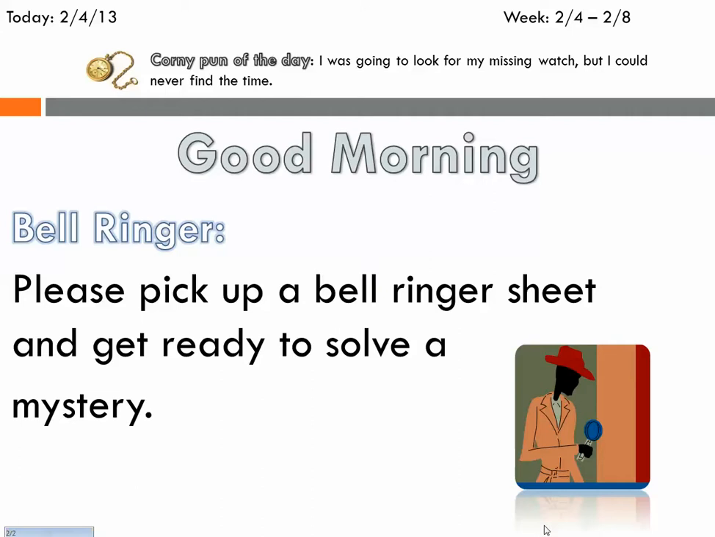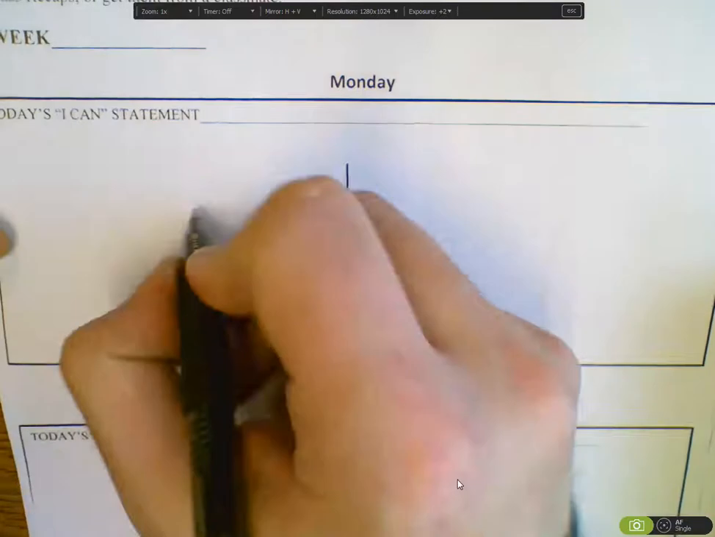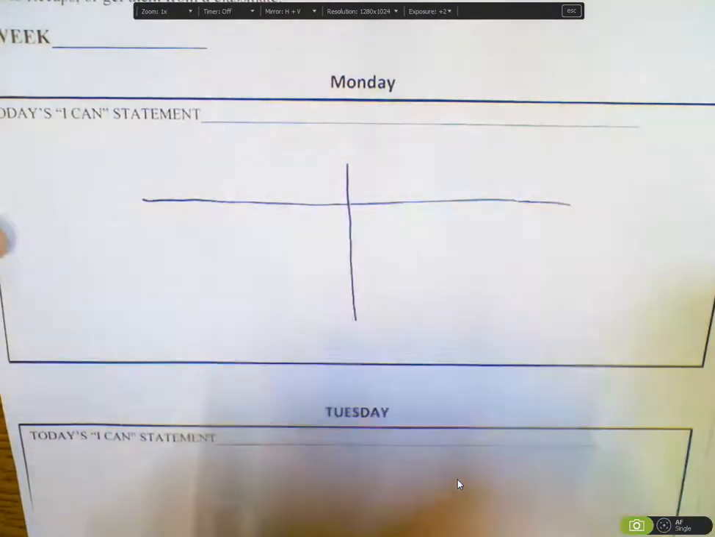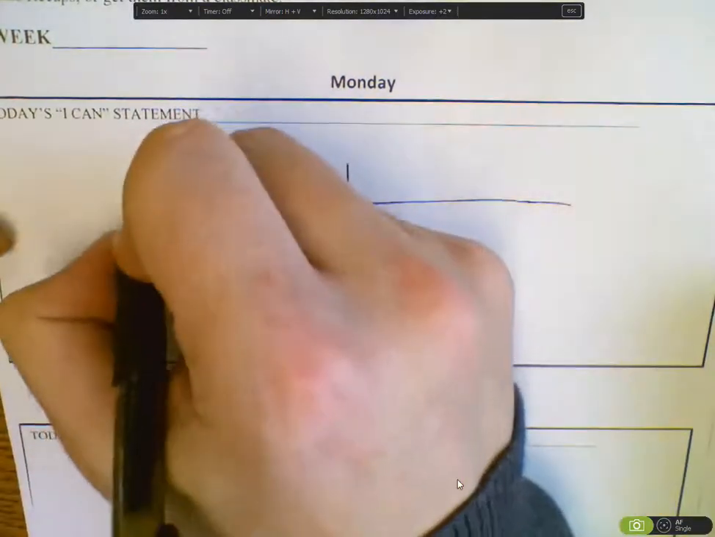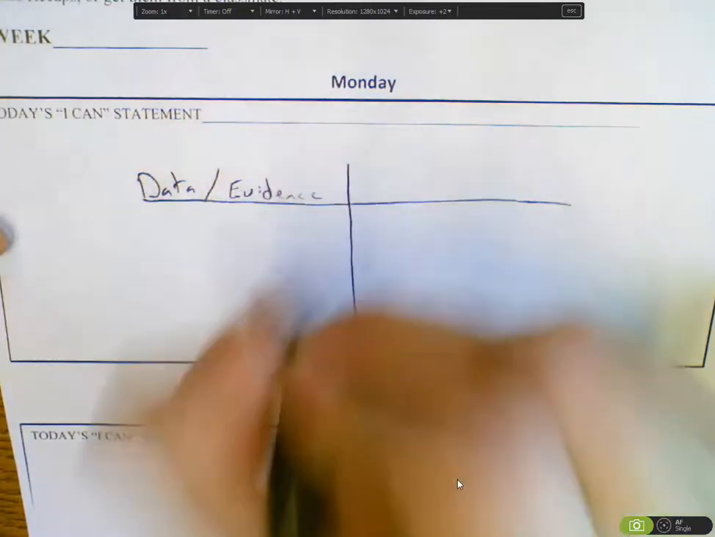We started with our bell ringer, which was actually just picking up a bell ringer sheet, because our bell ringer is a mystery. On your bell ringer sheet, students needed to make a T-chart, like so. On the left side of this T-chart, you needed to write data / evidence. On the right side, they needed to write warrants.